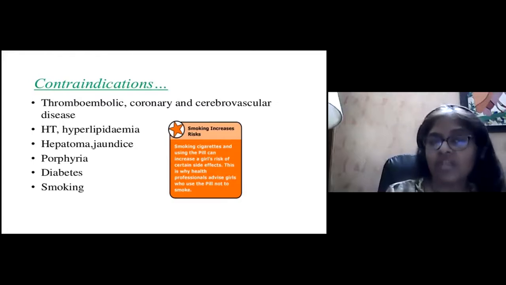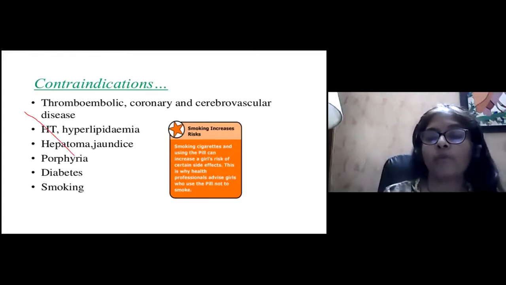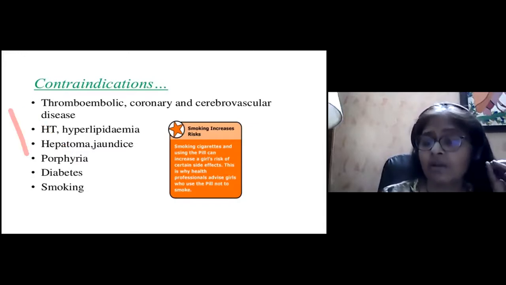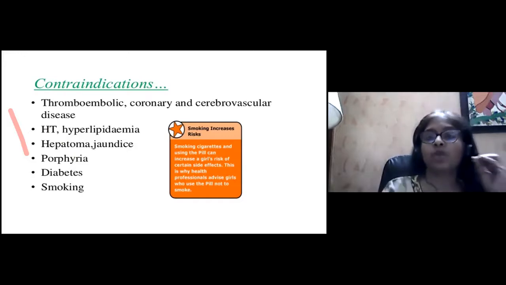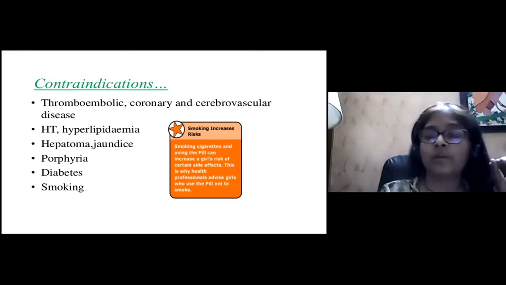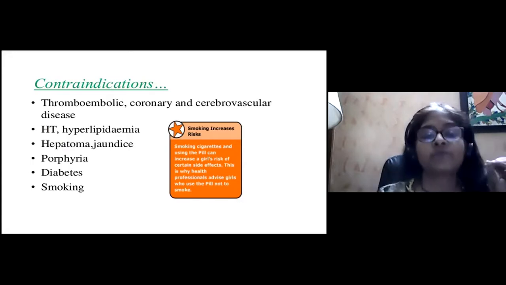The contraindications we have already seen: thromboembolic, coronary, cerebrovascular disease, hyperlipidemia, hepatoma, jaundice, porphyria, diabetes, and smoking is really contraindicated. This history of smoking we have to take, especially in the urban population. Smoking cigarettes and using the pill will increase the risk of side effects. Please take a history of smoking before you prescribe oral contraceptive pills to adolescent girls.